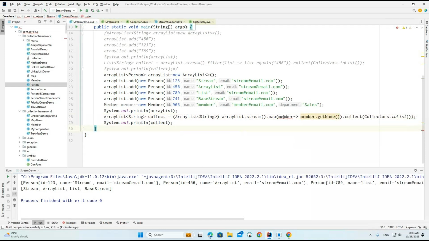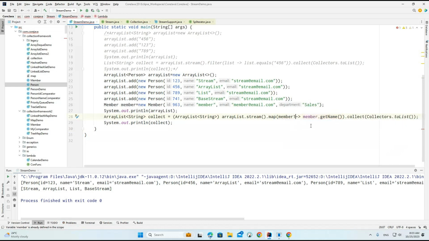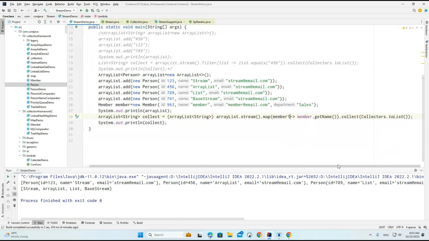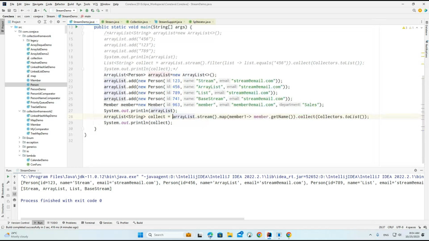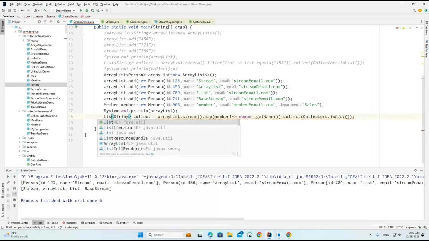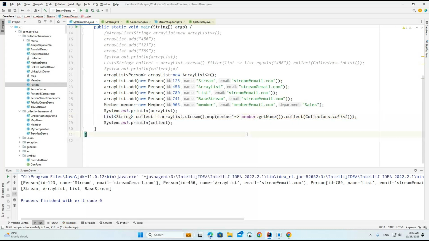So now understand what this is saying. Member 1, member dot get name.